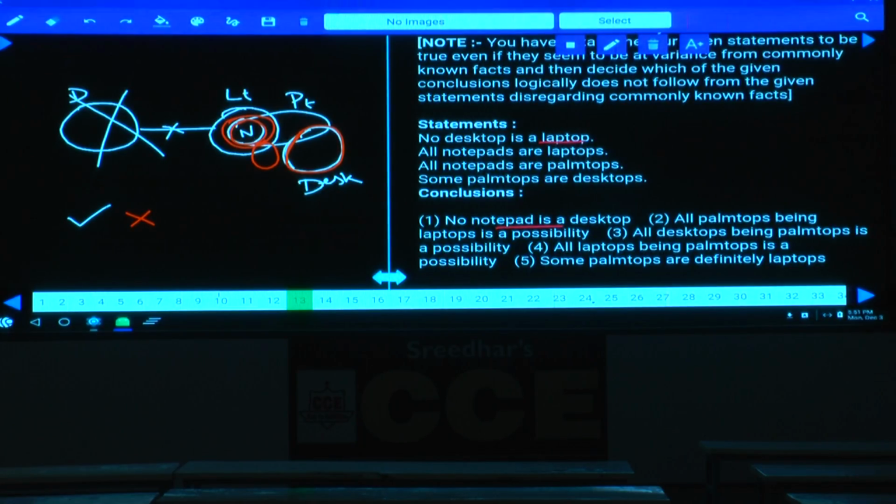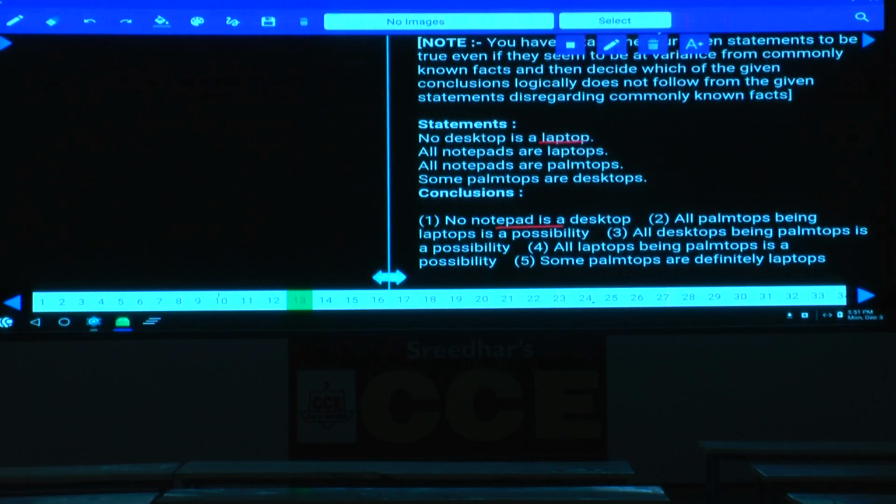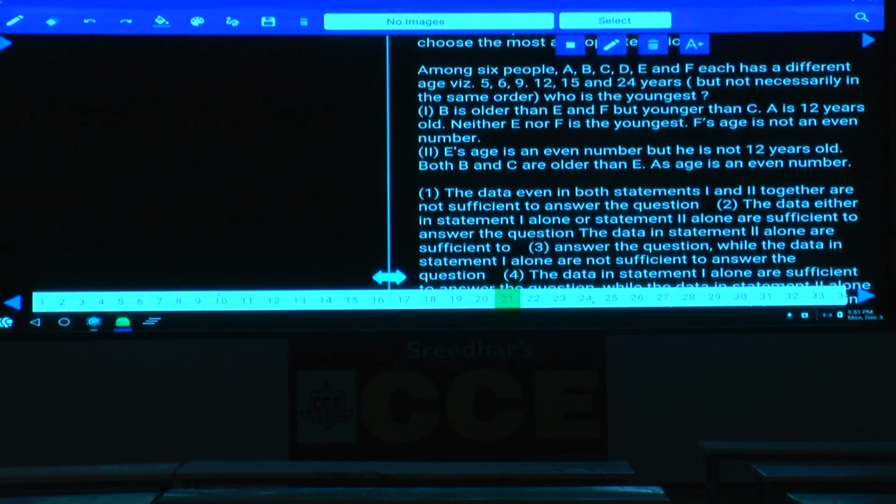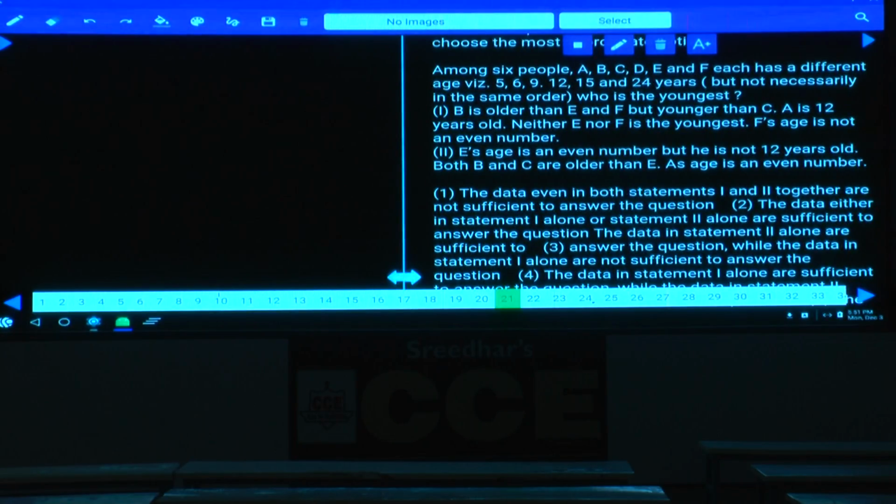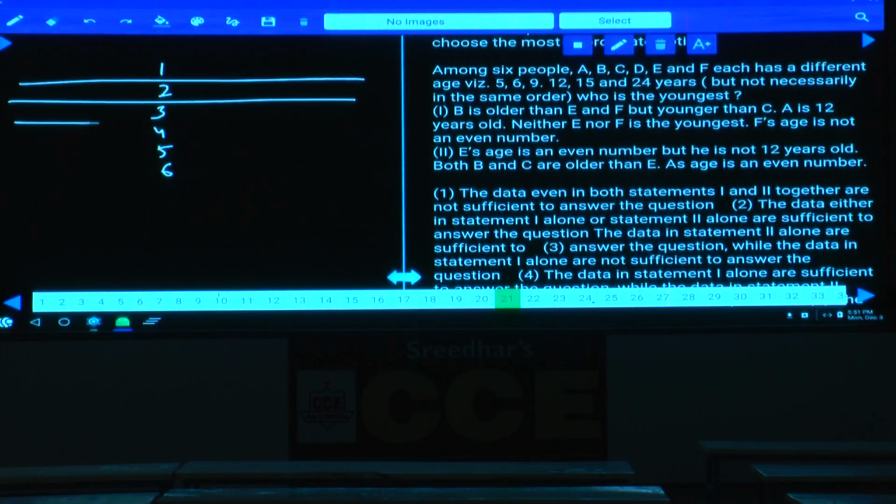Next one. Yes, question please. Now question number 21. Now question numbers 21 to 25. Now in this 21 to 25, what is the information here? This is based on data sufficiency among 6 people A, B, C, D, E and F, each having a different age, 5, 6, 9, 12, 15, 24, but not necessarily in the same order. Then who among them is the youngest? Now we need to find out the person who is the youngest among these 6 persons. Clear?